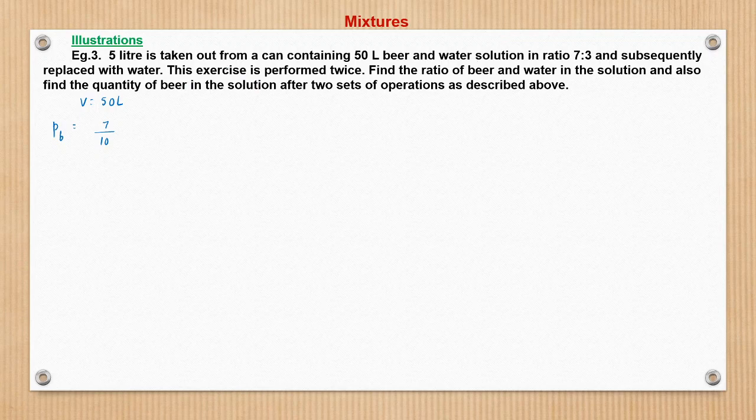So 5 liter is being taken out and then replaced with water. This exercise is performed twice. Find the ratio of beer and water in the solution, and also the quantity of beer in the solution after two sets of operation. So what is happening here?